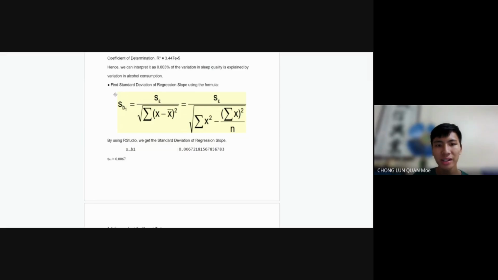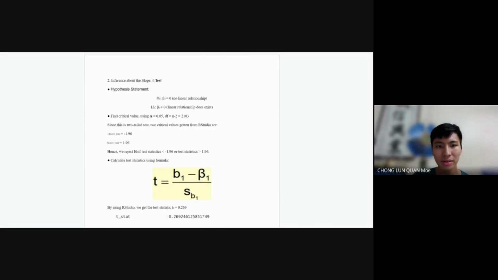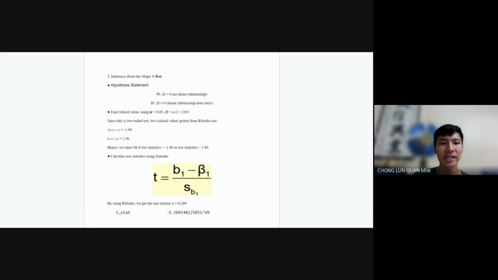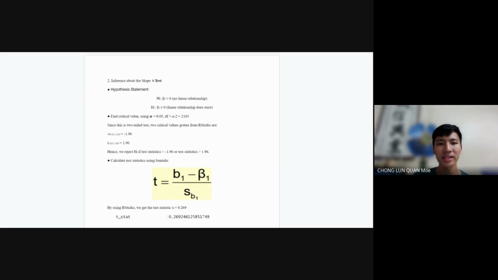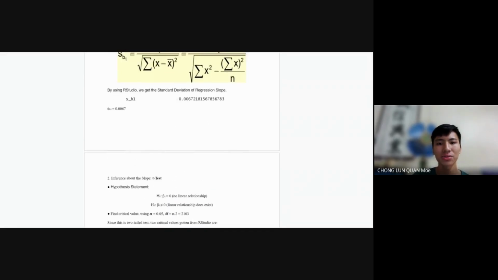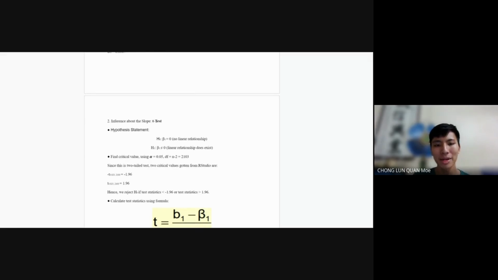And after that, we find the standard deviation of the regression slope. Using RStudio, we get a value of 0.0067. After that, we want to do a t-test analysis to determine whether alcohol consumption is related to sleep quality or not. So we make a new hypothesis, which is B1 equals 0, no linear relationship, and B1 is not equal to 0, a linear relationship exists.